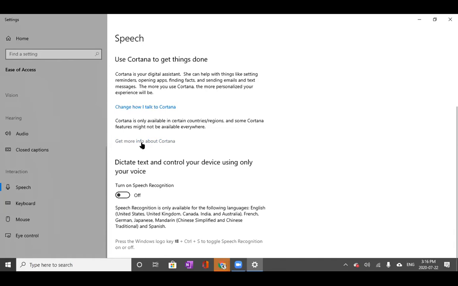Their voice, whether male or female, stuff like that is available on here. So again, much like Hey Google or Siri or Alexa, this is the Microsoft version of that software.